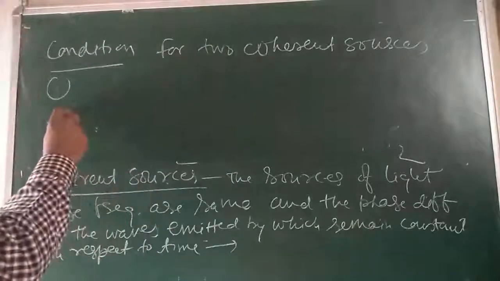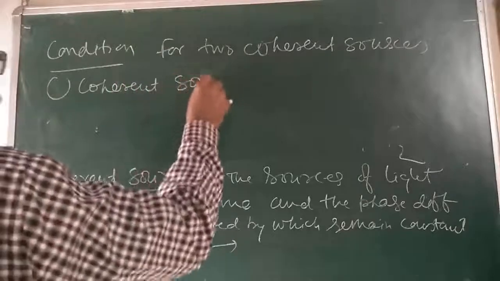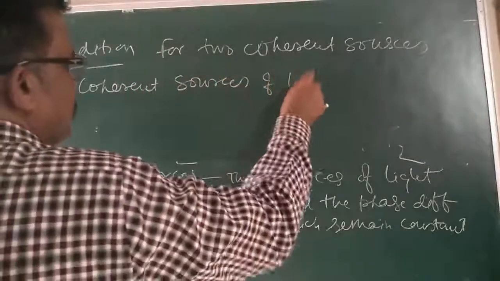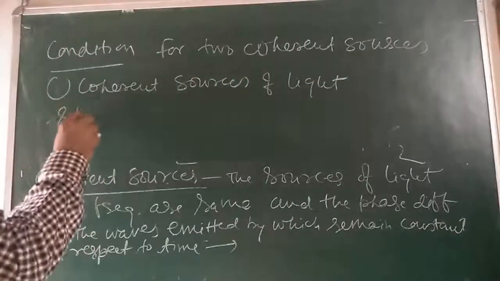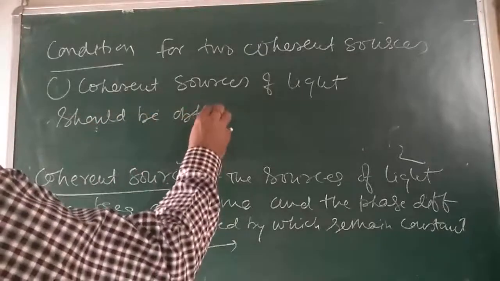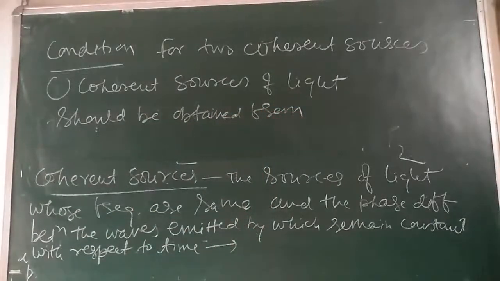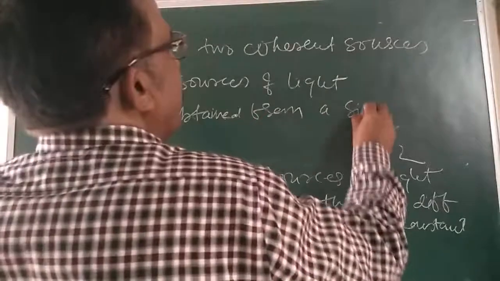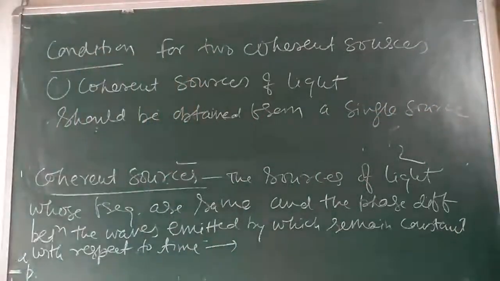First condition is coherent sources of light should be obtained from a single source.